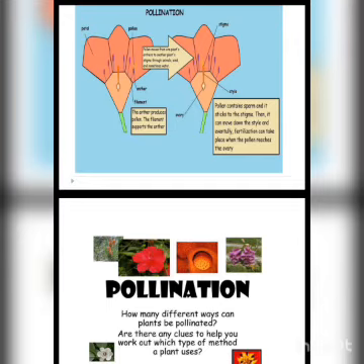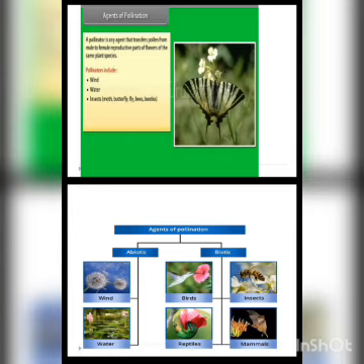Some seeds are carried to a new place by the wind. These seeds are very light. Example, orchid seeds. They are very light, as fine as dust. Many seeds have hairy growth which acts like little parachutes and carries them away from the main plant. Example, the dandelion plant and the thistle plant.